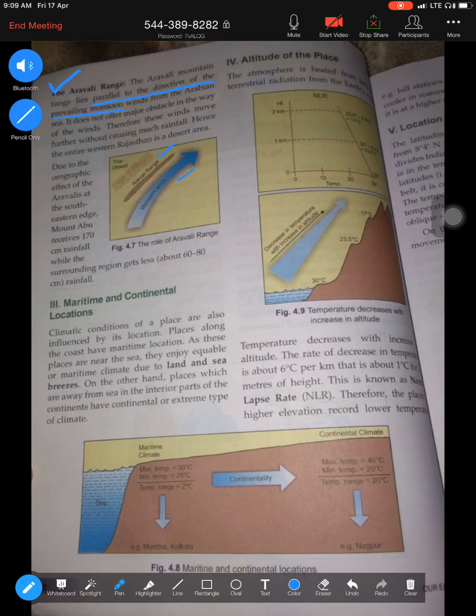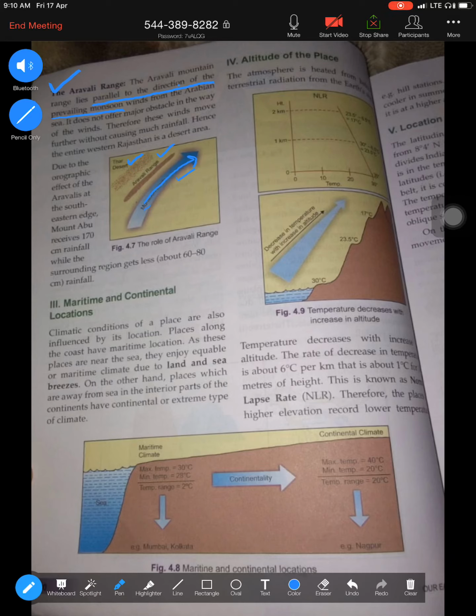So what happens? These monsoon winds, rather than entering Aravalli, take a different route. That is why this part of Aravalli receives very little rainfall, and there's the Thar Desert, which is a desert because very little rainfall is received in this area, because Aravalli is parallel to the direction of the monsoon winds.